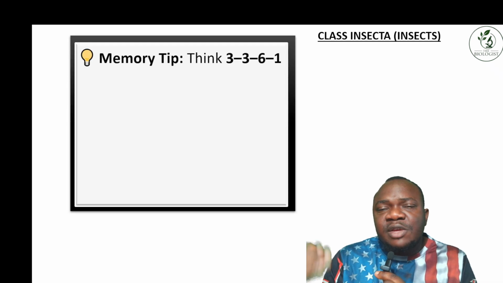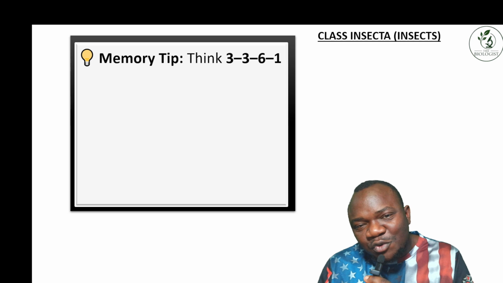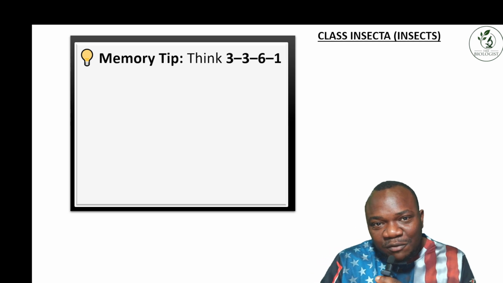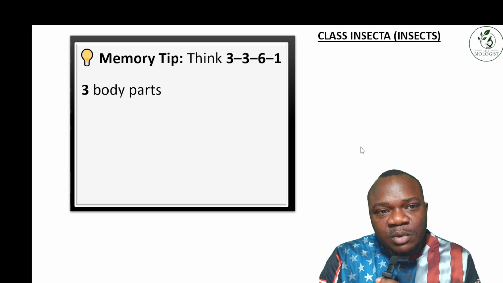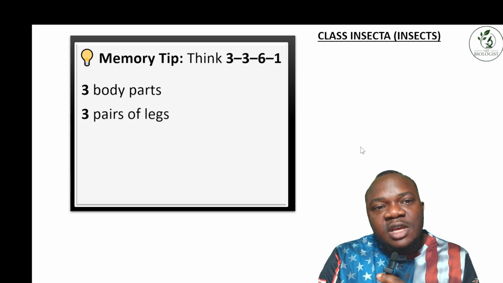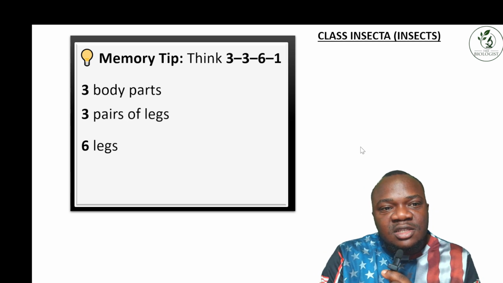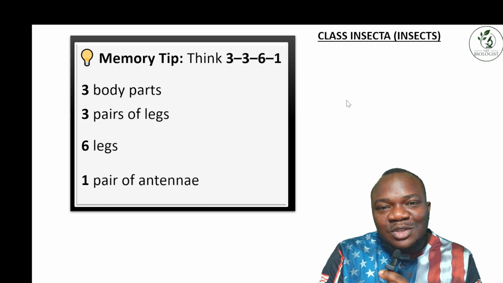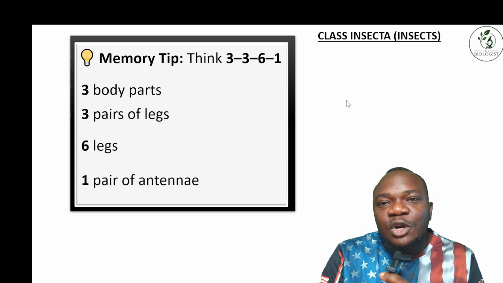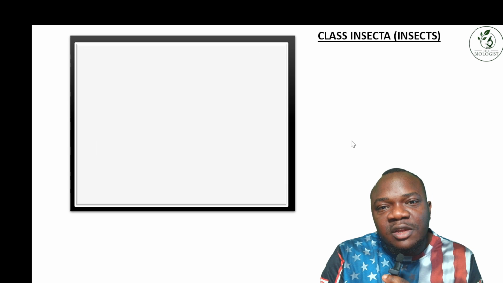To understand the body structure, think of a football formation: 3-3-6-1. You can use this tip to memorize three body parts, three pairs of legs, six legs, and one pair of antennae. So you can use that formation to remember what the body structure looks like.